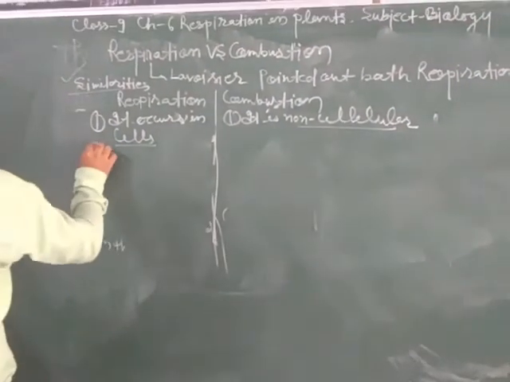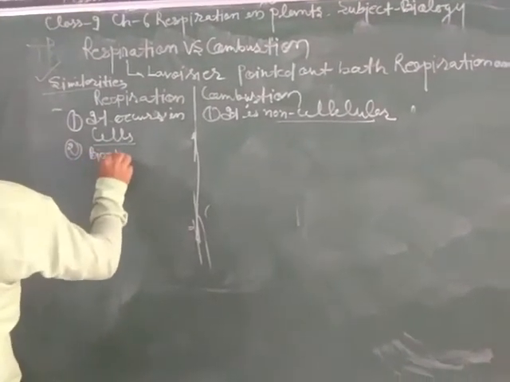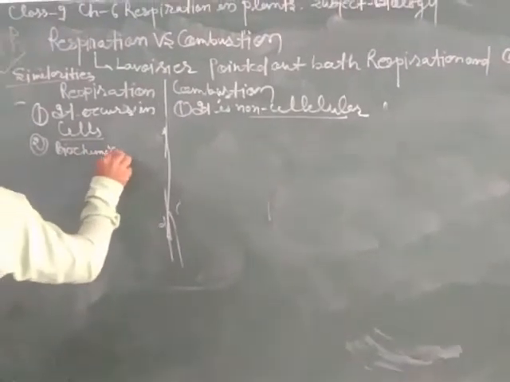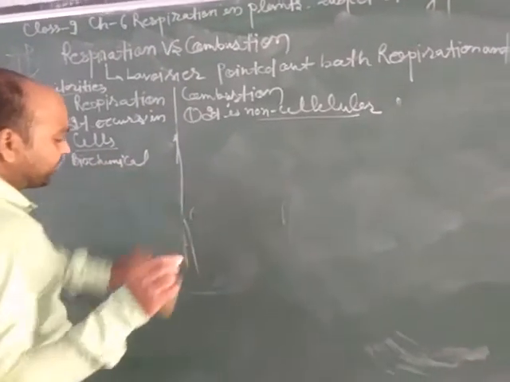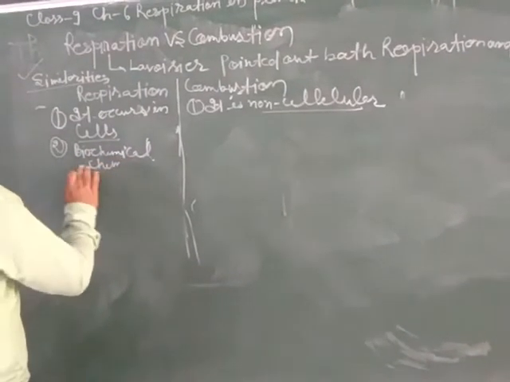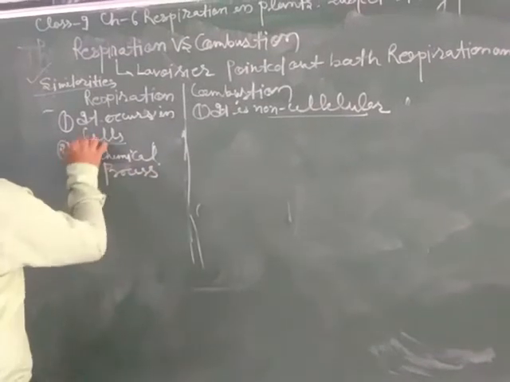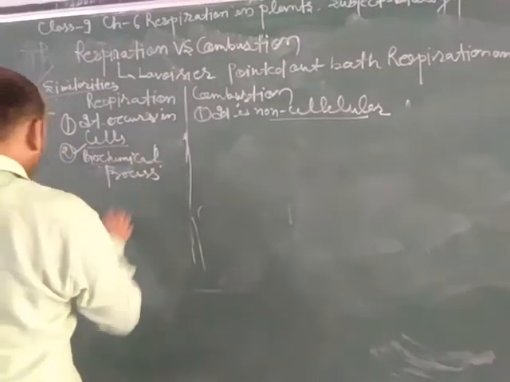Now the second point of difference: respiration is a biochemical process. Biochemical process means those chemical reactions which take place in the cell. This takes place in living cells, so it is a biochemical process.